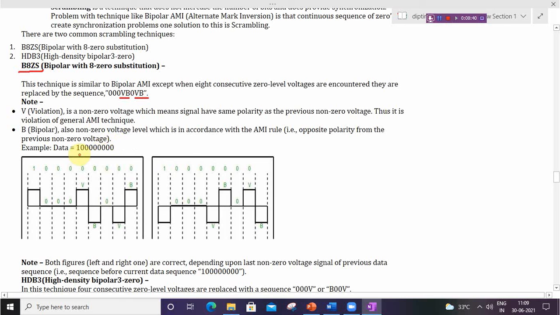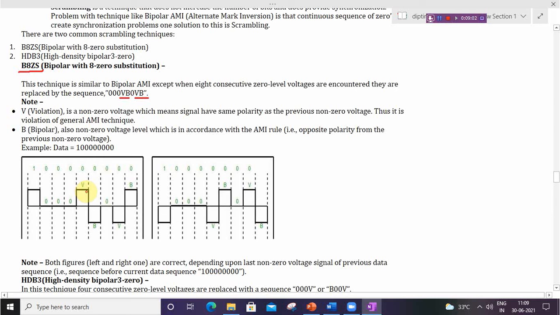So let us consider an example. Here 1 is positive, then the 8 zeros can be replaced by 000VB0VB. V will be the same as the previous non-zero voltage.